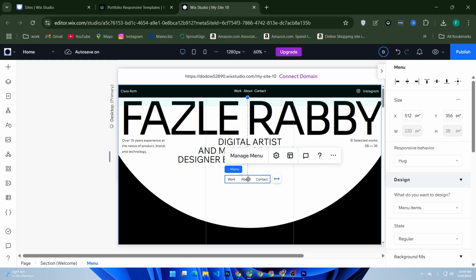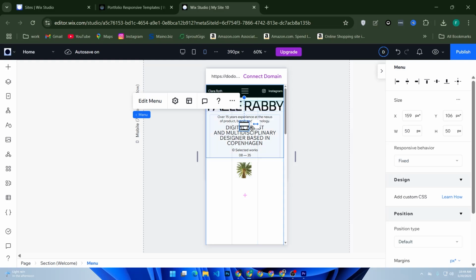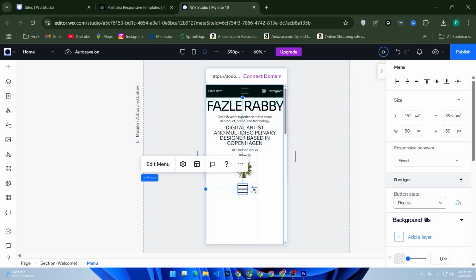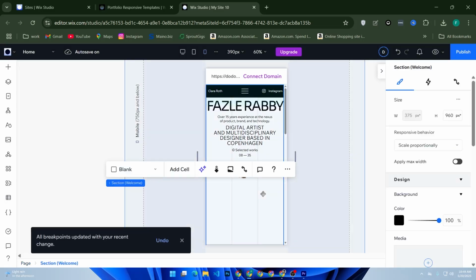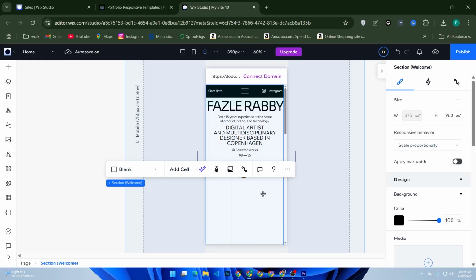Wix lets you edit the mobile version separately. Click the mobile icon to see how your site looks on a phone. Resize the text if needed. Resize text and images if needed.